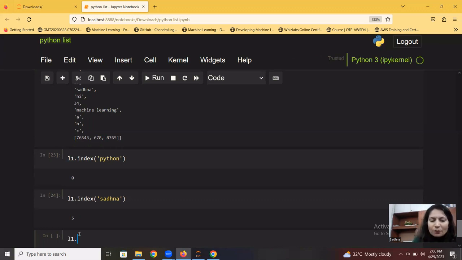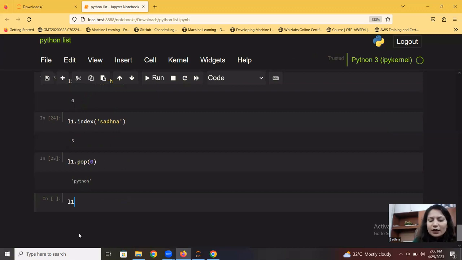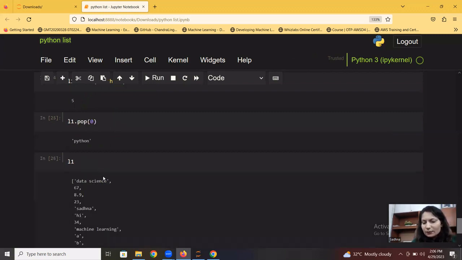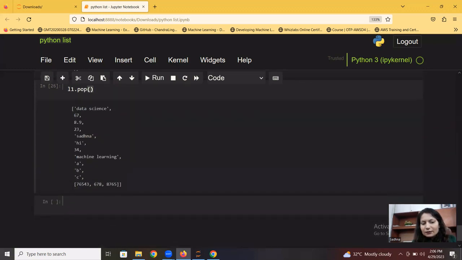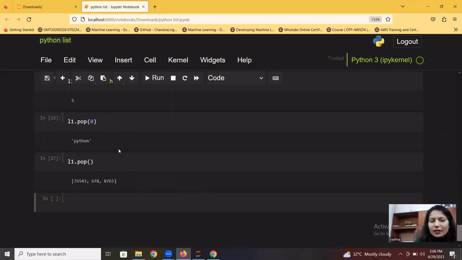So how does pop work? If I pass 0 to this, it will remove the 0th element in that particular list. I have seen that Python was at 0 index. If I pass pop 0, it has removed the 0 index element. But in case I don't pass anything, let's first check the entire list, and if I run it, it will by default remove the last element.